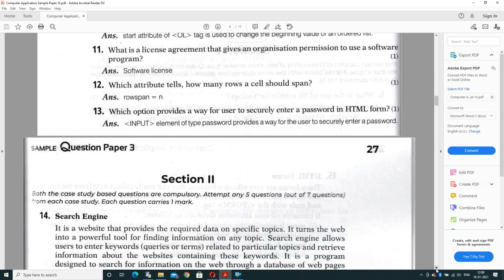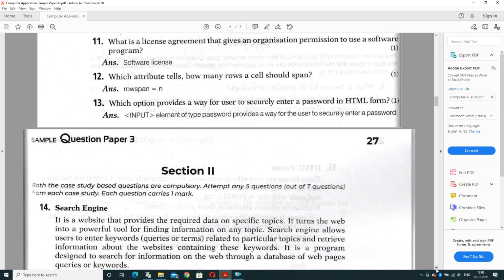Question number 11. What is a license agreement that gives an organization permission to use a software program? And the license program that gives permission or agreement to a user, that is known as software license. If we are discussing free license, or we can say open license, that is known as open source software.